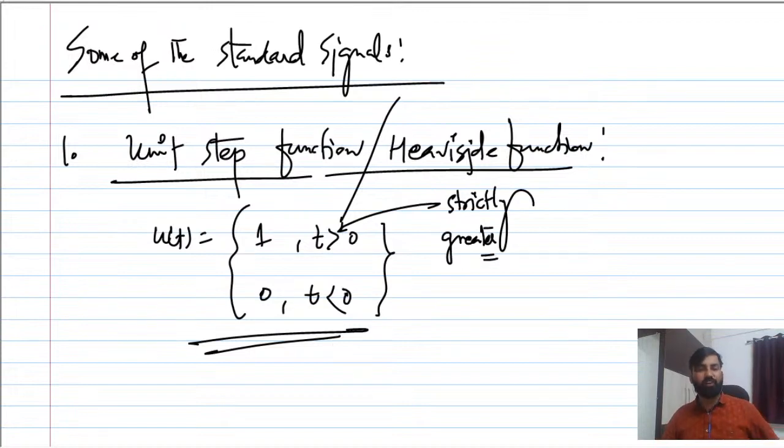So unit step function means what? u of t is defined, it will be 1 for t greater than 0. I hope this makes sense to everyone.